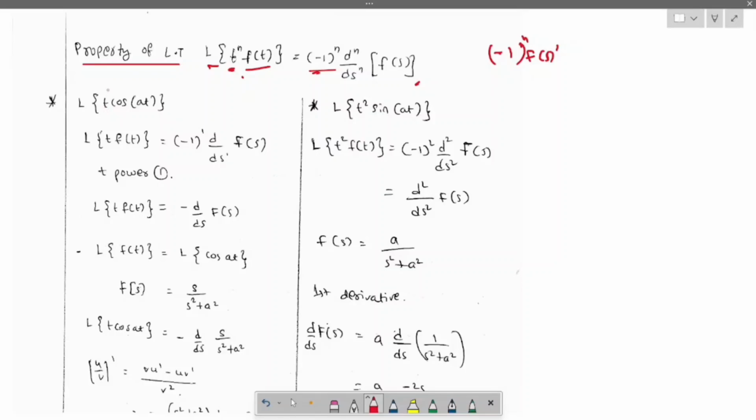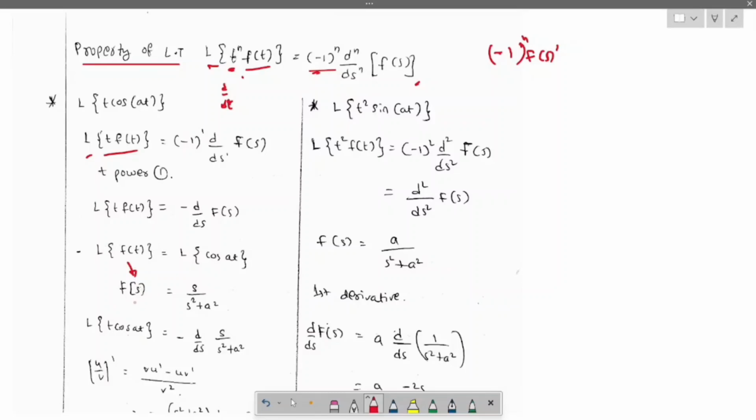So when the t power is 1, which is nothing but one step of derivation, Laplace of t f of t equals minus 1 power 1, d power 1 by ds power 1 of f of s, right? Simply minus d by ds of f of s. First let us go for the f of s.